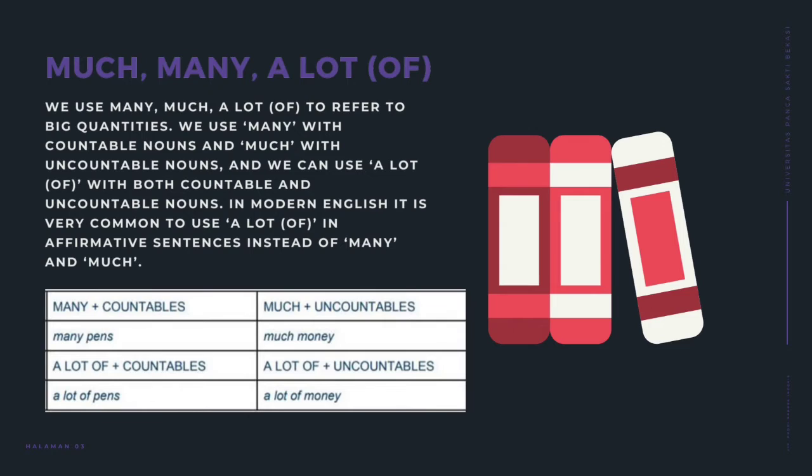For example, many plus countables: many pens. A lot of plus countables: a lot of pens. Much plus uncountables: much money. A lot of plus uncountables: a lot of money.